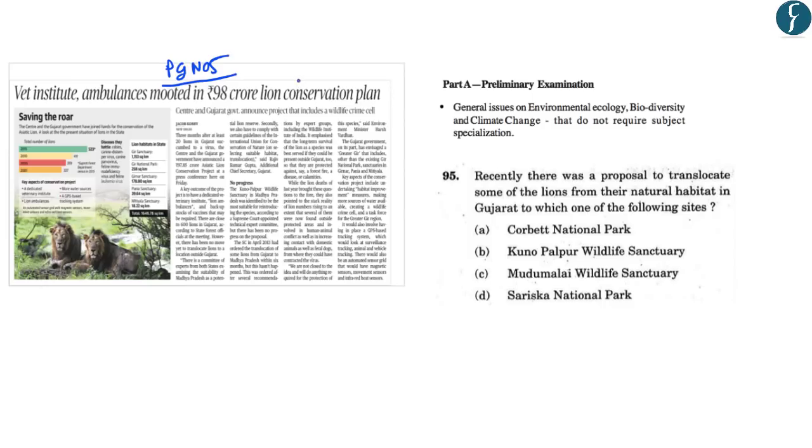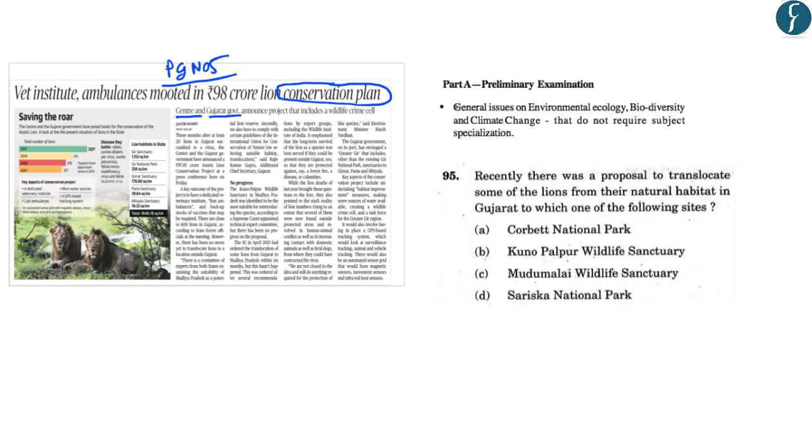Now, this article on page number 5 is related to a conservation plan for the lions of Gujarat, or the conservation of Asiatic lion. And this conservation plan has been brought out by the central government and the Gujarat government combinedly. Now, as we know that recently, a large number of deaths of Asiatic lions was reported from Gujarat's Gir National Park. It is in this line that this conservation plan has been formulated by Centre and the Gujarat government.